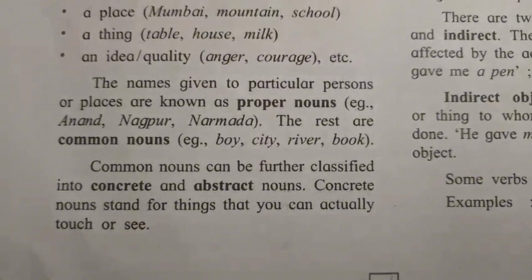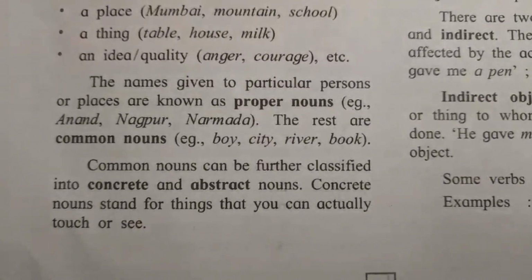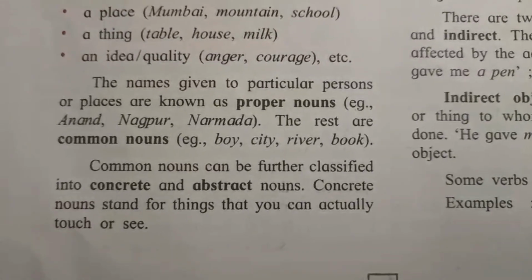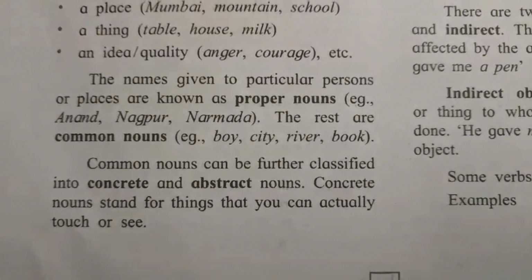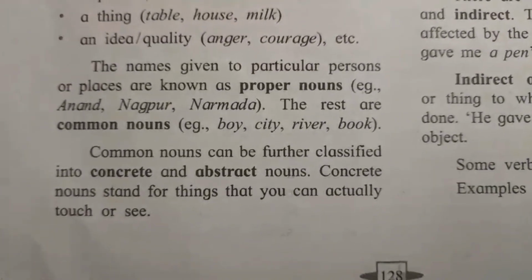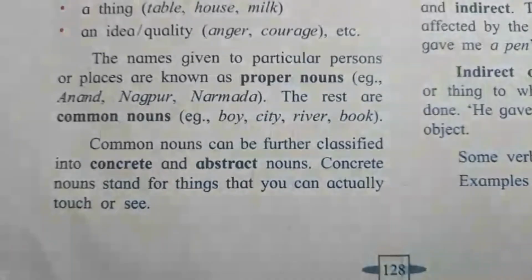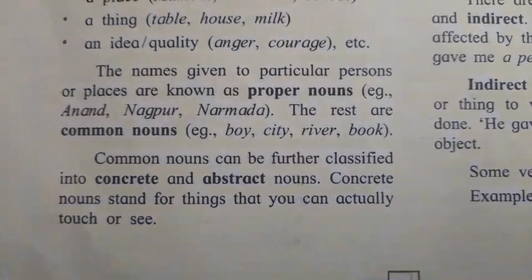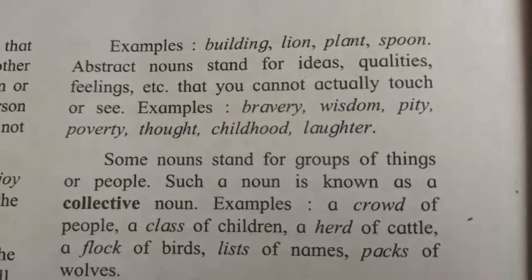The names given to particular persons or places are known as proper nouns. For example, Anand, Nagpur, Narmada. The rest are common nouns. For example, boy, city, river, book. Common nouns can be further classified into concrete and abstract nouns. Concrete nouns stand for things that you can actually touch or see. For example, building, lion, plant, spoon.